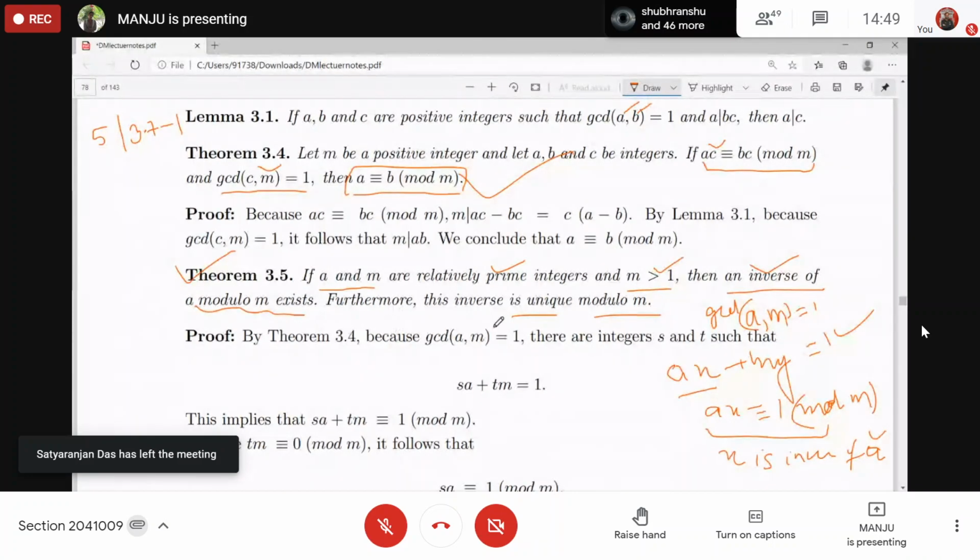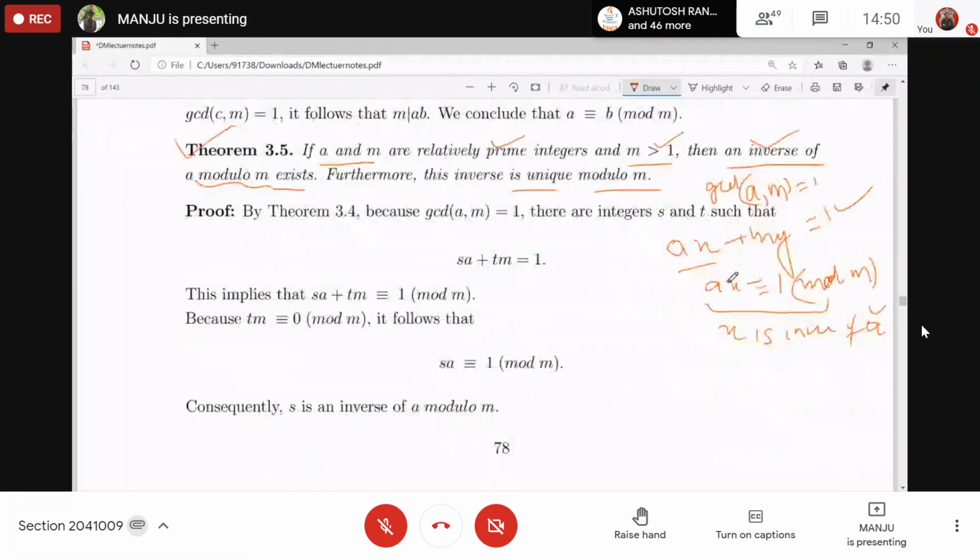Now, what about the uniqueness of this inverse? Suppose x1 and x2 are the inverses of A. Then in the end we will show that x1 and x2 are congruent, that is, they are nothing but the same in modulo M. So x1 is the inverse, so it will satisfy this equation. x2 is also an inverse, so it will satisfy this equation. Understood?